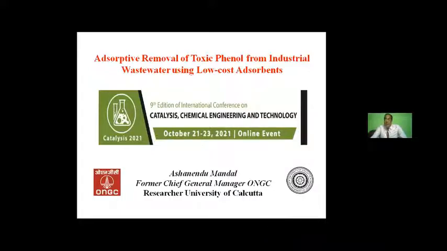So when I was working, I had understood that a lot of pollutants do get mixed along with the wastewater coming out from many industries, not only from oil and gas, but from coal industries, from petrochemical. So many different types of pollutants are there. I have chosen phenol because it is mostly related to coal and, you can say, the energy sector. And that's why this particular pollutant has been studied by me.